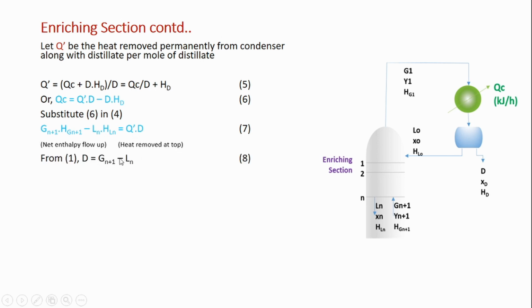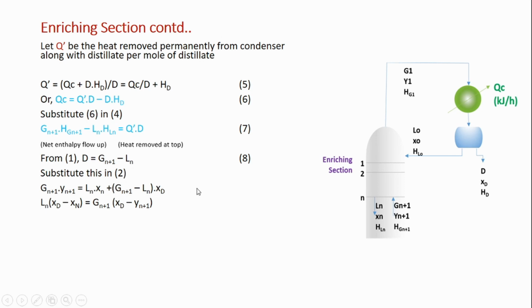So we can write, right? From the top section, what we had written, the balance was G_{n+1} is L_n plus D, right? That was the overall material balance for the enriching section. So I will write D as G_{n+1} minus L_n and substitute this in equation 2.